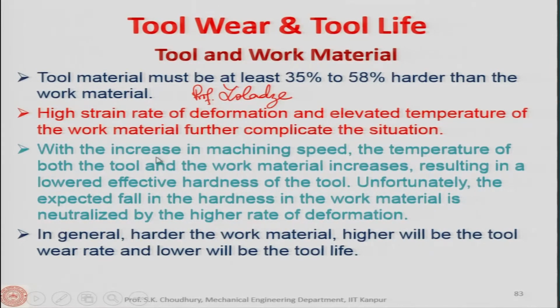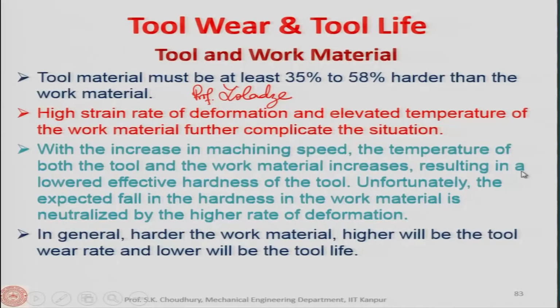With the increase in machining speed, the temperature of both the tool and the work material increases. That has been discussed many times earlier, that as we increase the speed, the temperature increases, and I have already shown you through the curve also that the temperature is proportional to root over Vc, that is the cutting velocity.